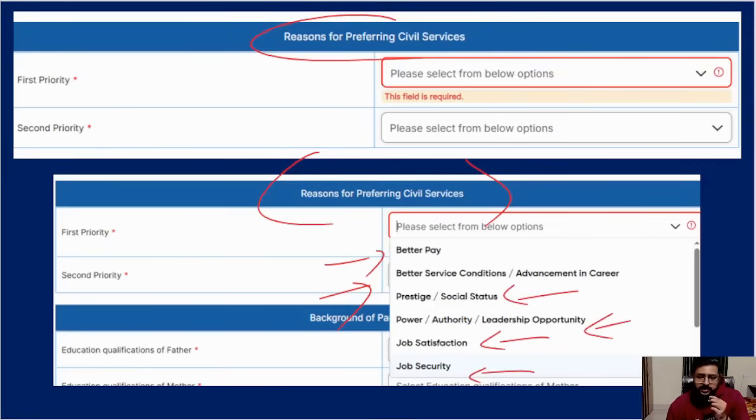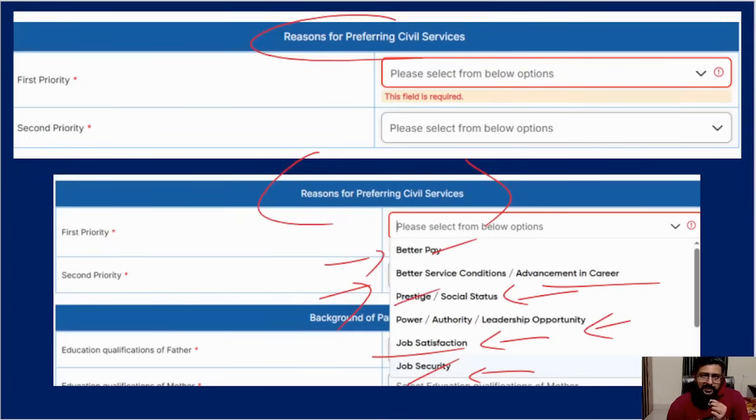But 90% of you will obviously feel something safe only. You will feel like choosing something like job satisfaction or advancement in career, because that sounds good. But later in the interview they'll again ask you this. That time you should be able to remember what you filled here. Because most of you, I know, it's for better pay or job security or prestige.